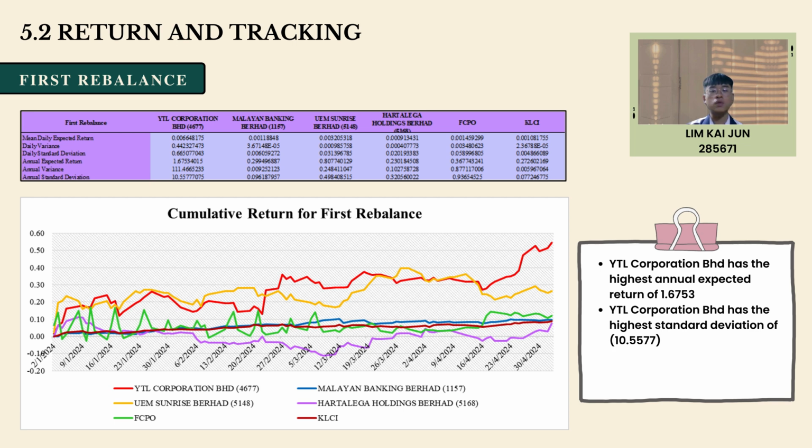During this period, all the stocks and the Malaysia index performed well. Based on the table, YTL Corporation Berhad has the highest standard deviation of 10.5577, followed by FCPO 0.9365, UEM Sunrise Berhad 0.4984, Harta Lega Holding Berhad 0.3205, Malayan Banking Berhad 0.0961, and the lowest is KLCI 0.0772. The data show us that the highest expected return stock always comes with high risk, such as YTL Corporation Berhad. Based on the graph, it has been highlighted that YTL Corporation Berhad has the highest return during the period.